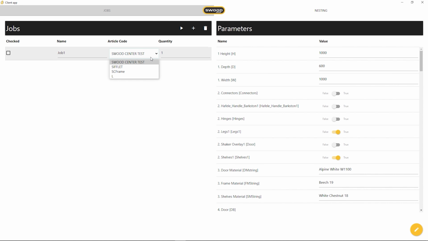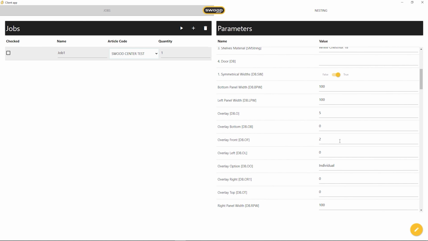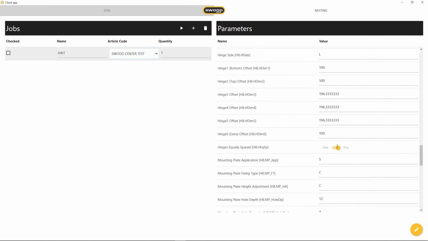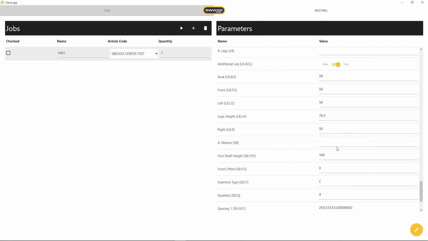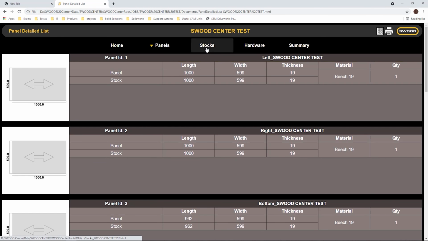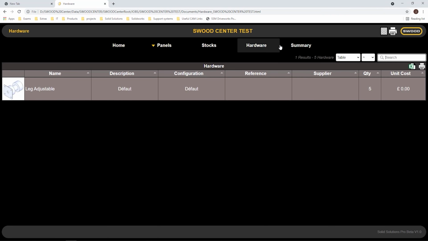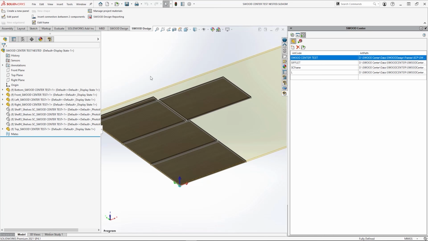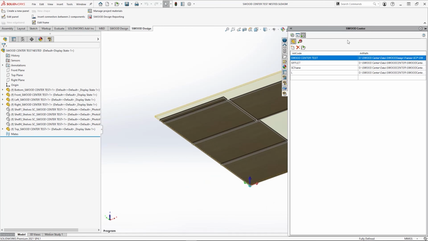SWOOD Centre Service provides additional functionality in the form of automation, driving intelligent parameters through an automated API system. You can manage designs from a customizable interface without ever opening SWOOD or SOLIDWORKS with the SWOOD Centre Service. This interface can be linked to multiple external sources, including ERP systems, databases, and online configurators, allowing parameters to be modified to generate variations of designs while populating reports for manufacturing, quoting, and purchasing.